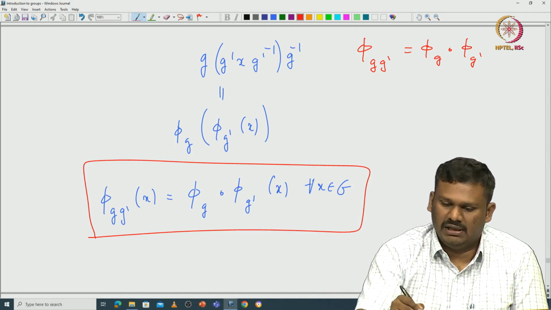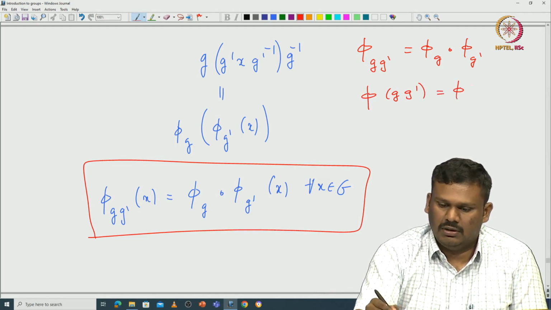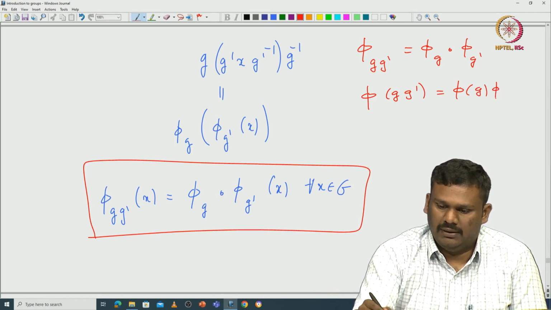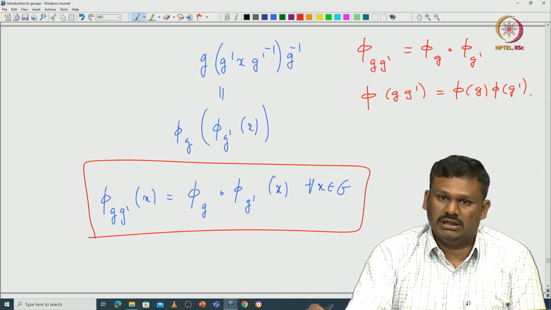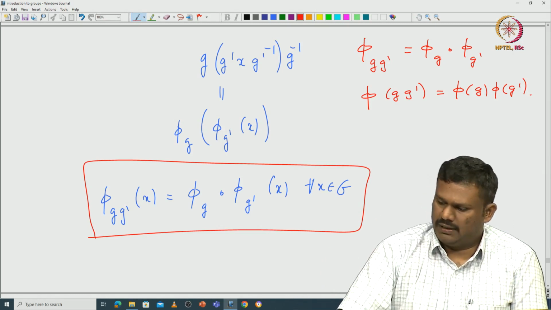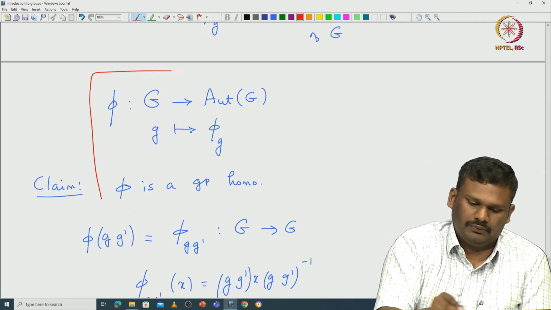That is the same as saying pi of g g dash is pi of g times pi of g dash, for all g, g dash. So this pi is indeed a group homomorphism.